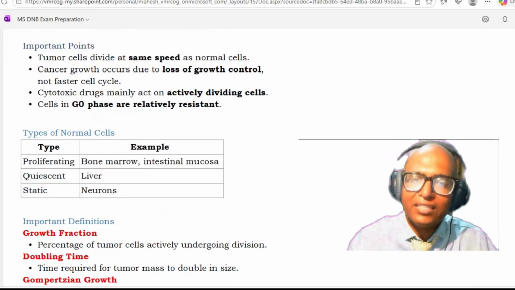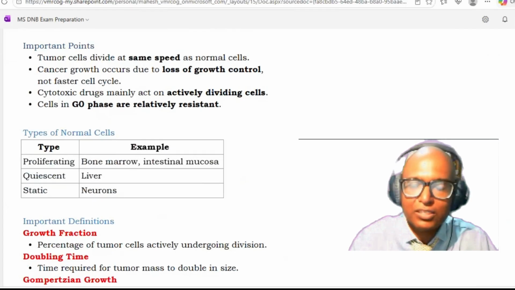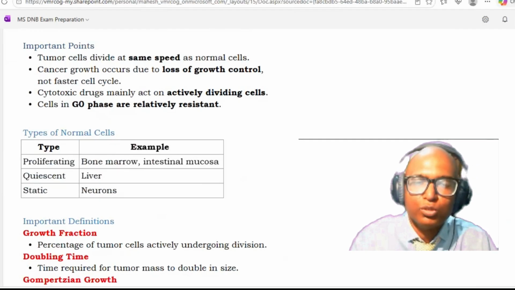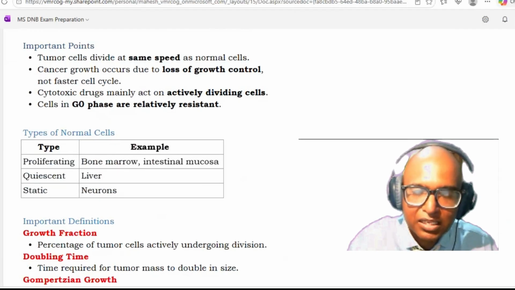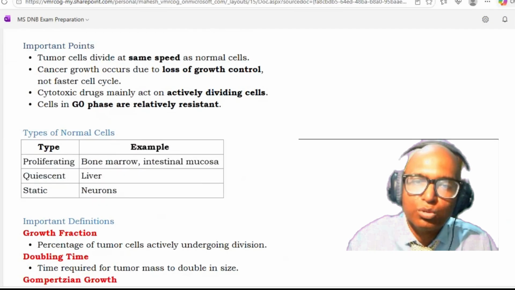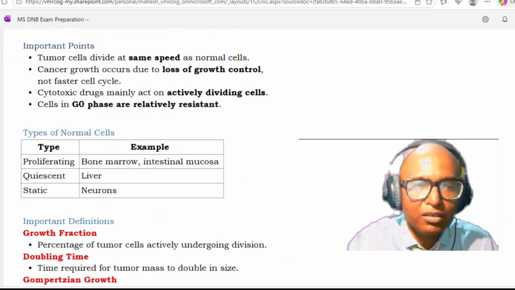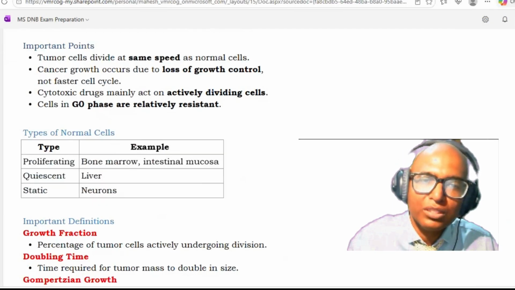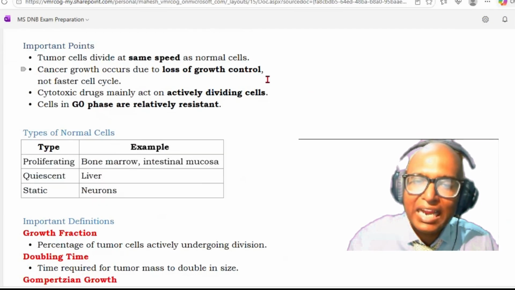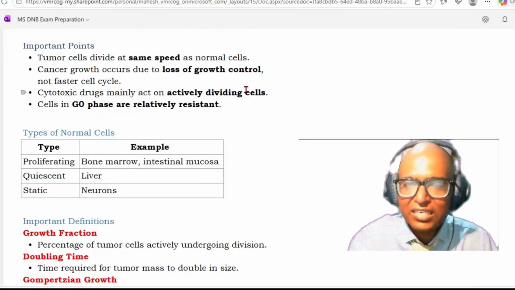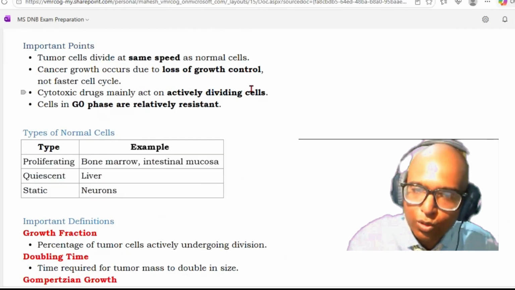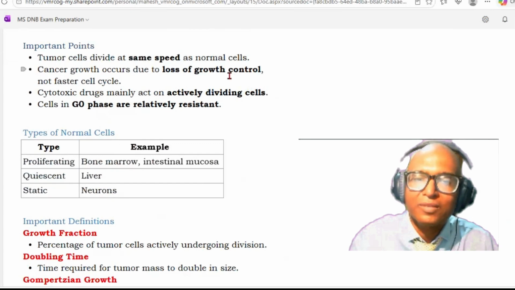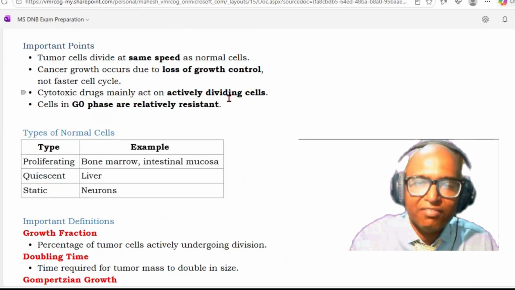Tumor cells divide at the same speed as normal cells. Tumor cells do not have a high rate of division. The speed of division of the tumor cell is the same as normal cells. Cancer growth occurs due to the loss of growth control and not a faster cell cycle. Cytotoxic drugs mainly act on the actively dividing cells. There are certain drugs which act on the resting cells also, but most of the cytotoxic drugs act on the actively dividing cells. Cells in the G0 phase are relatively resistant.